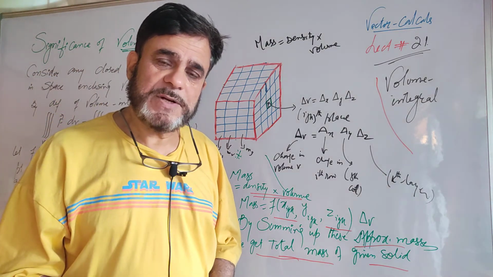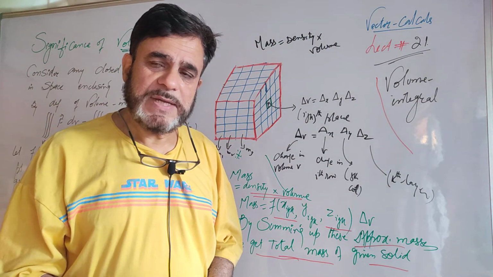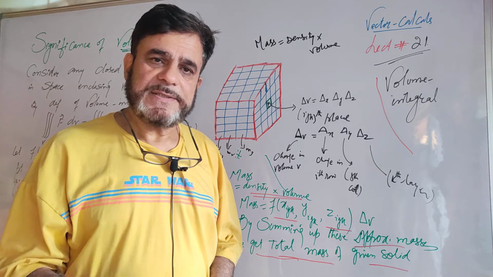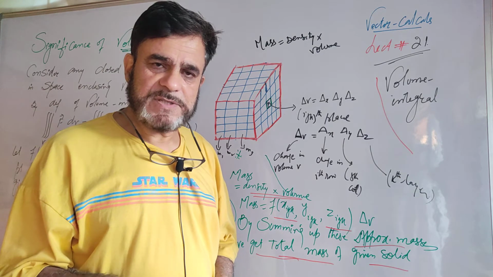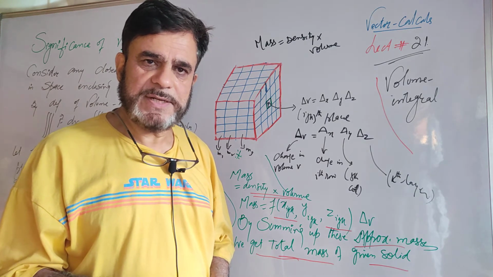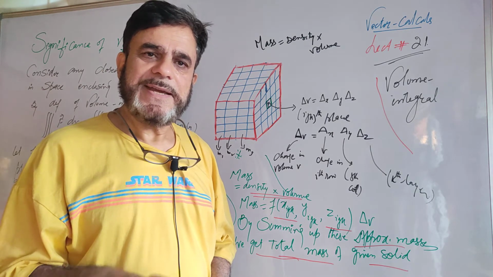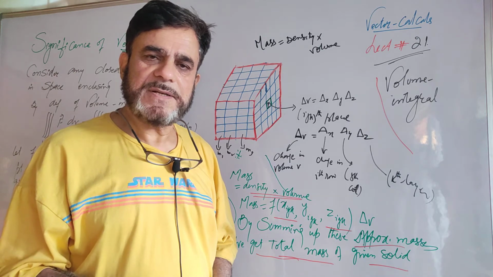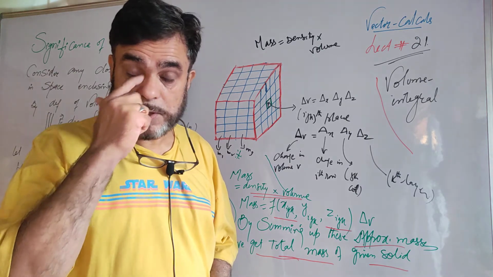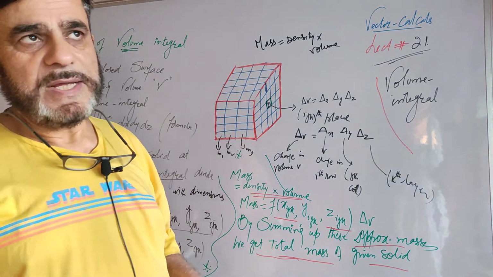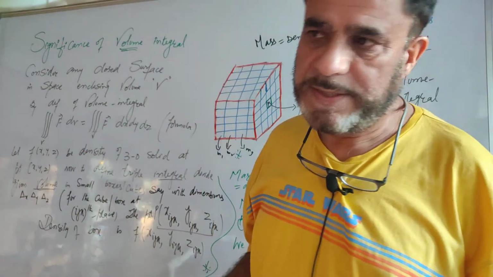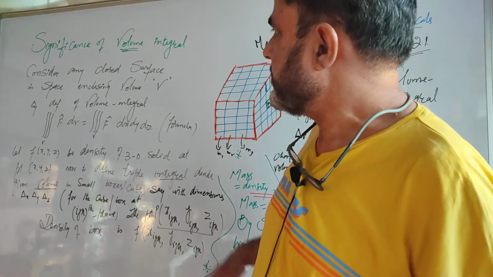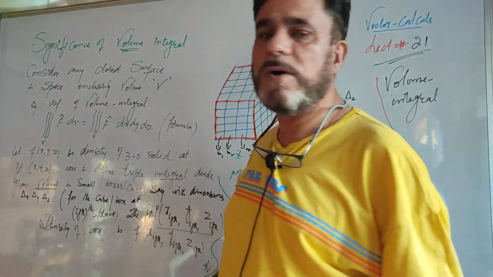So we conclude that this volume integral physically gives the mass of the solid on which we integrate the function over the volume. This is what we mean by the physical significance of the volume integral.